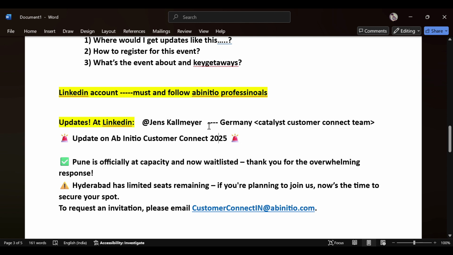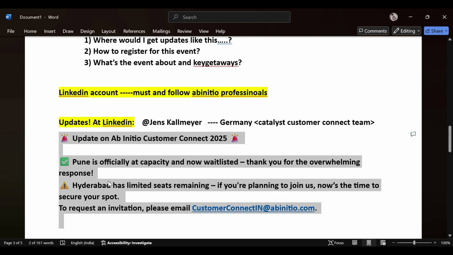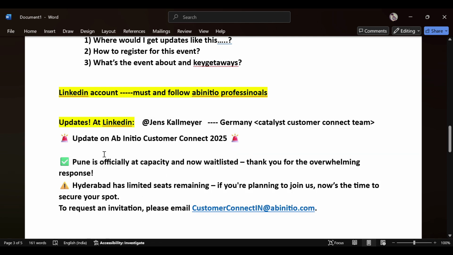This person has recently posted this info. If you go through it, you'll come to know that he has announced a customer count of 275, and Pune is officially full, at capacity. If you are in Pune, for example working in EXL or Unatech or wherever, you can check with your organization whether they are going to attend the event or not.